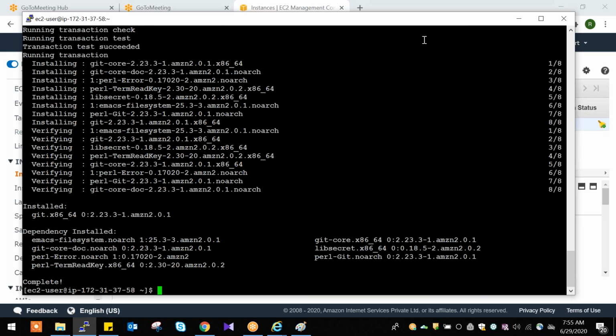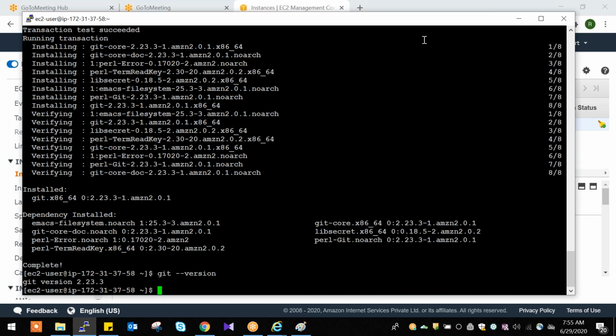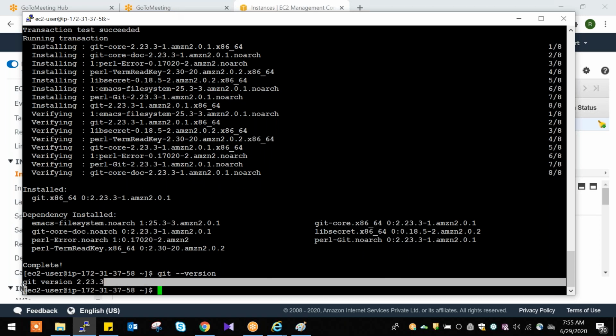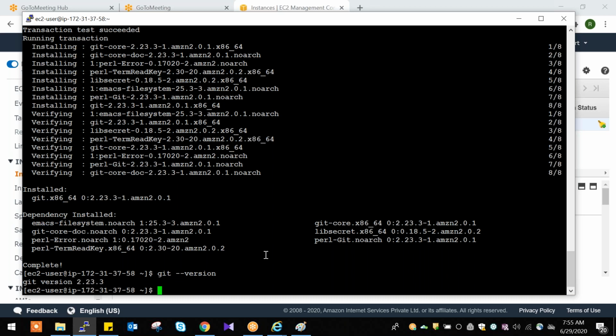If you want to check the version of git, git --version. See here, 2.23.3. This is the git version. Then whatever we require, we can install, configure, and we can hand over the server to developers.